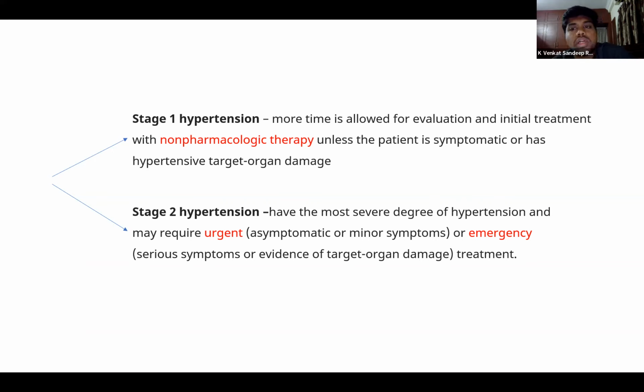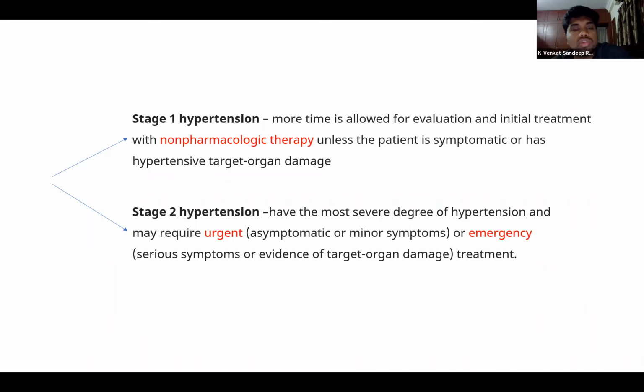Then, if warranted, and if the patient has any symptoms or any target organ damage, we opt for pharmacological therapy. These pharmacological therapies can range from ACE inhibitors to ARBs or calcium channel blockers.